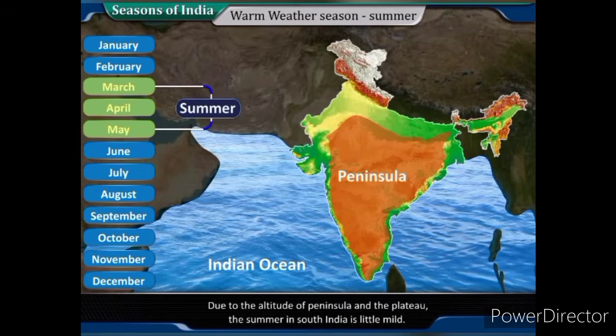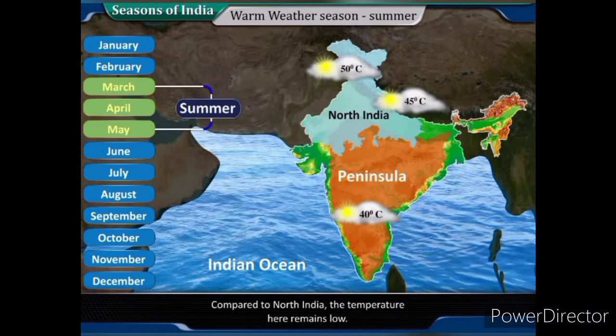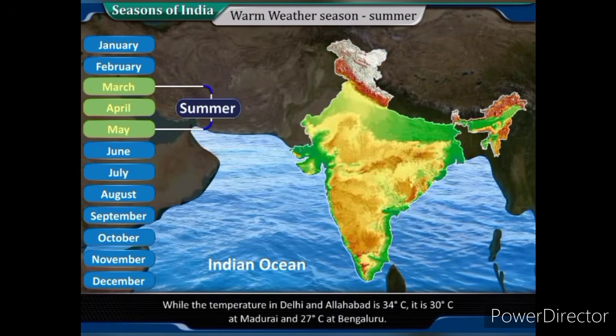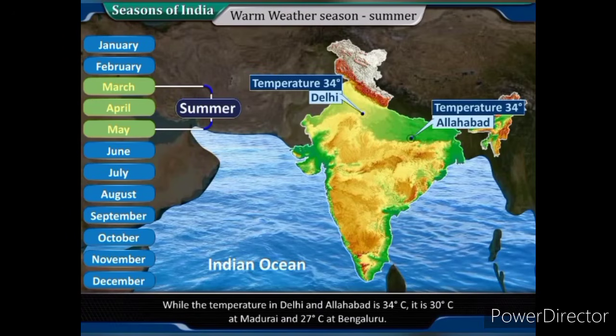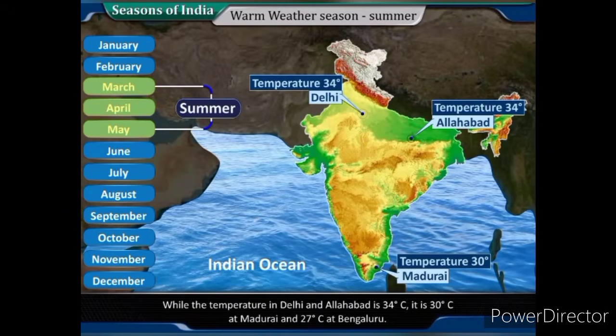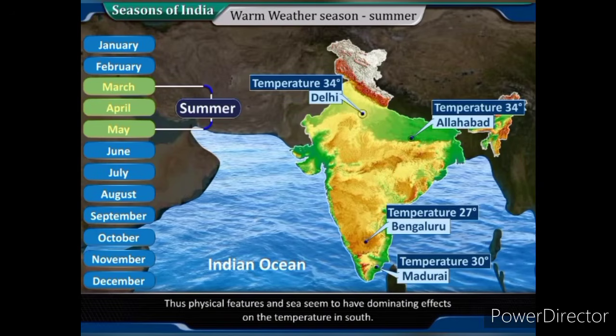Due to the altitude of the peninsula and the plateau, the summer in South India is a little mild. Compared to North India, the temperature here remains low. While the temperature in Delhi and Allahabad is 34 degrees Celsius, it is 30 degrees Celsius at Madurai and 27 degrees Celsius at Bengaluru. Thus, physical features and sea seem to have dominating effects on the temperature in south.